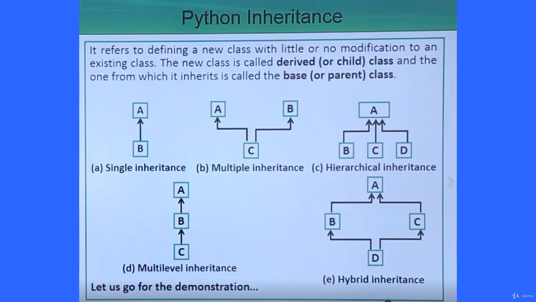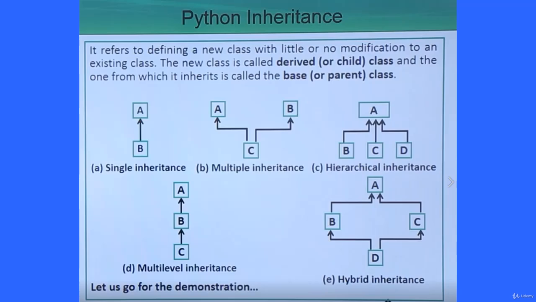Then we have hybrid inheritance. What is the meaning of hybrid inheritance? Here you see there is one base class, these are the derived classes, and now for this D, B and C are the base classes and D is the derived class. So that is known as hybrid inheritance. It is actually nothing but hierarchical multiple inheritance.